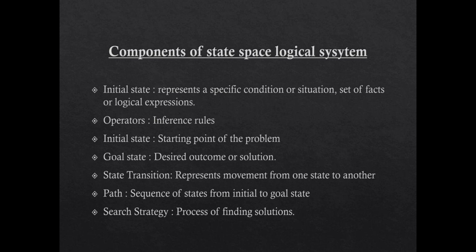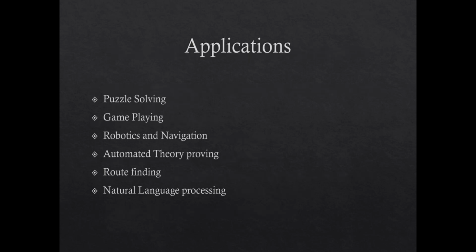Next, we can discuss the applications of state space description in logical system. This concept is widely used in many areas of artificial intelligence. In puzzle solving or problem solving, it solves the 8 puzzle problem. In game playing, for example chess, where AI predicts the move.